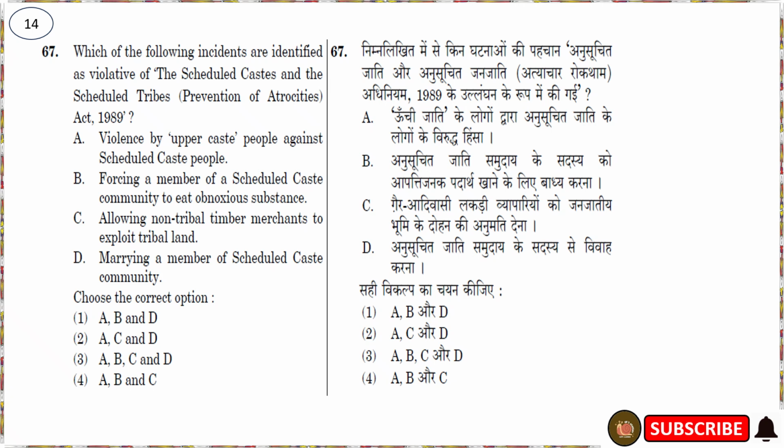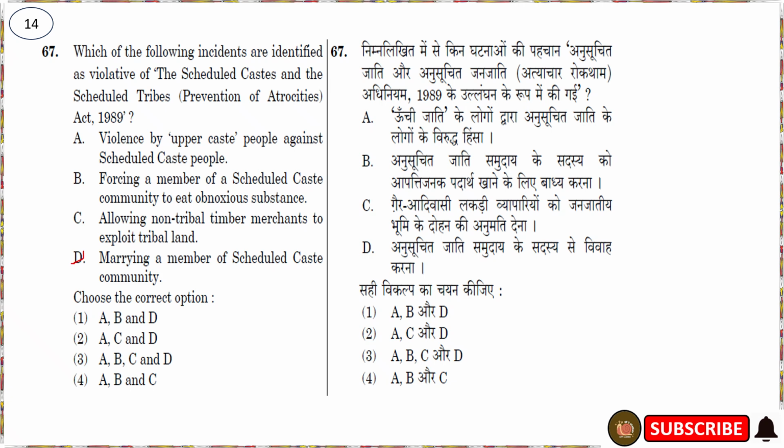It was made because of violations by upper caste people against scheduled caste people: forcing a member of a scheduled caste community to eat obnoxious substances, allowing non-tribal timber merchants to exploit tribal lands, and marrying a member of a scheduled caste community.